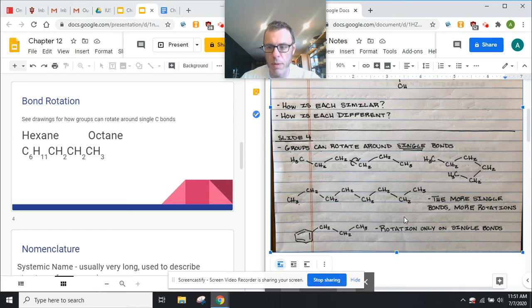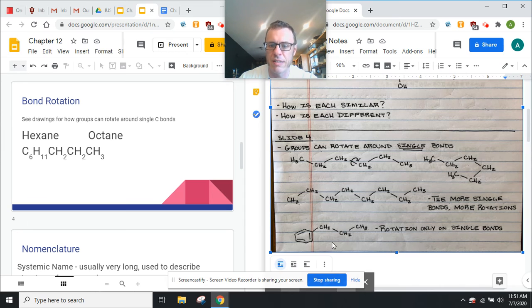The more single bonds, the more rotation. So in octane, you get more rotations. These rotations allow different octane molecules to turn and hook onto each other. So what you find with alkanes is as there's more carbons, the boiling point goes up because they're able to stick closer together.